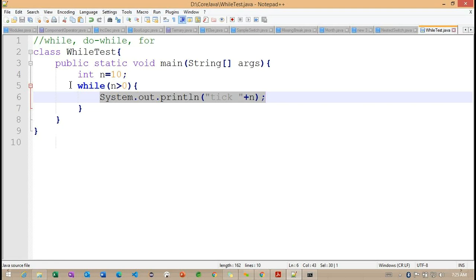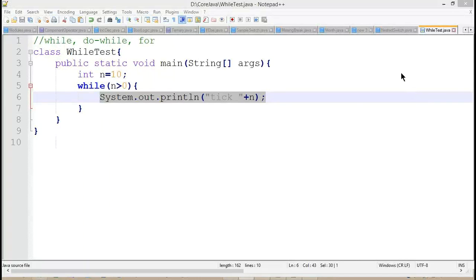But up to how many times is it going to check? There is no false condition here. After completion of some iterations, we are not making any false condition here. Getting the point? Every time this loop is returning true. If you observe carefully, we are not decreasing or increasing the n value here. Getting the point? The n value is constantly 10, the same value, so how many times will this loop repeat?